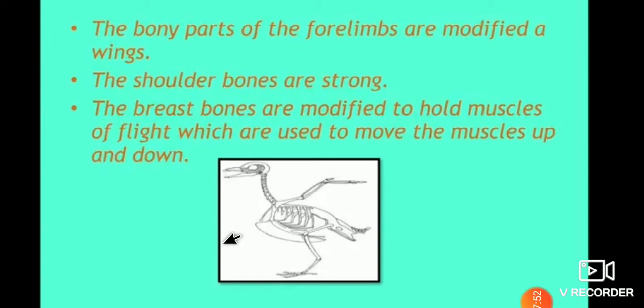Dear students, look at this picture. This is the picture of birds. So the bony parts of the forelimbs are modified as wings.